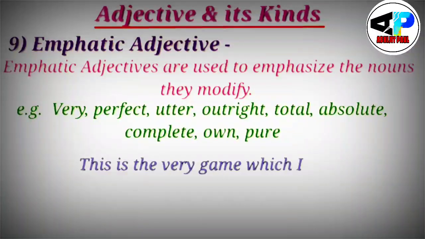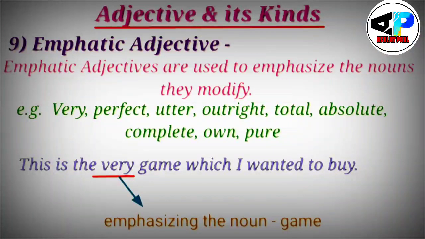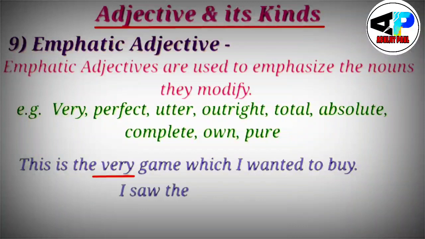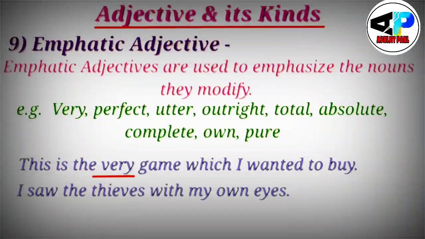Suppose I say, this is the very game which I wanted to buy. So here very will be emphatic adjective because we are emphasizing the noun game. So these are the examples of emphatic adjective. Students, see the other example. I saw the thieves with my own eyes. So here own will be emphatic adjective.